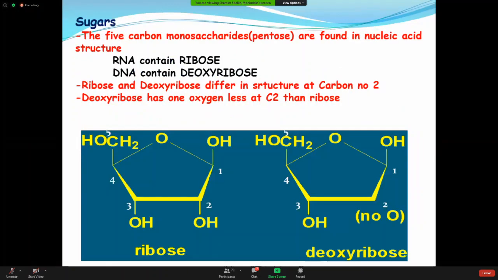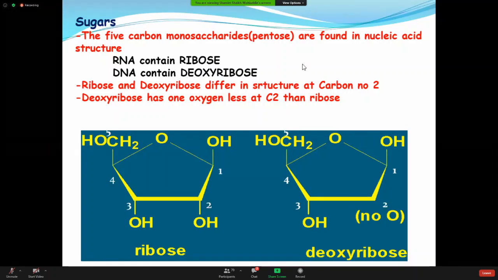Fine. Now comes sugar. I told you already, it is a 5 carbon atom monosaccharide. It is called a pentose. For the RNA, this is called ribose. For the DNA, that is called deoxyribose.